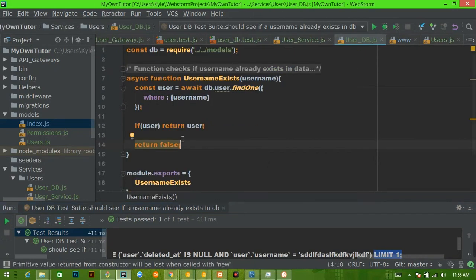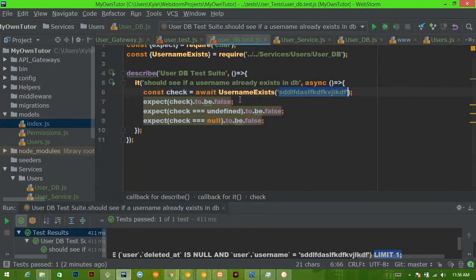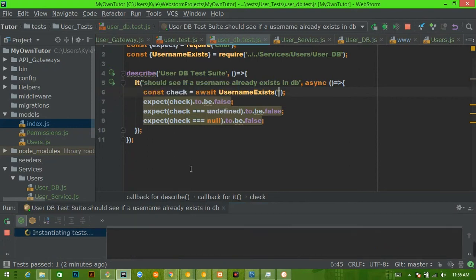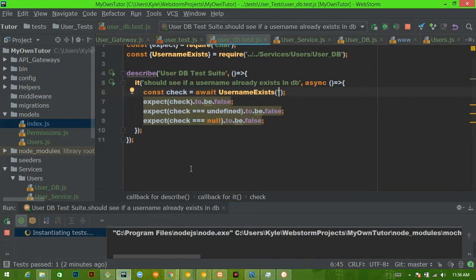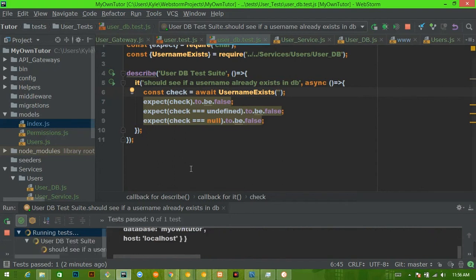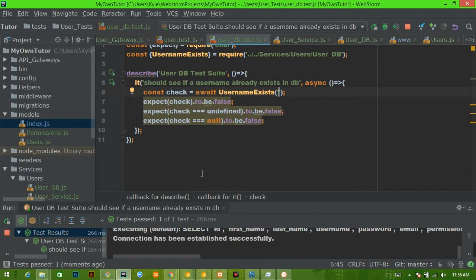So in our user DB, we're going to edit this. One, we want to make sure that if we don't pass in username, that this does not succeed. So for example, if I just pass in an empty string and I run this test, it passes.